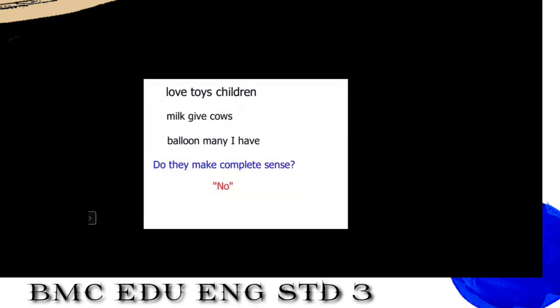Now see, students. Let's read these sentences. First sentence: "love toys children." "Milk gives cow." "Balloon, many I have." Do they make complete sense? No, obviously a big no, because it does not make complete sense. It does not express our complete thought, what we actually want to say.